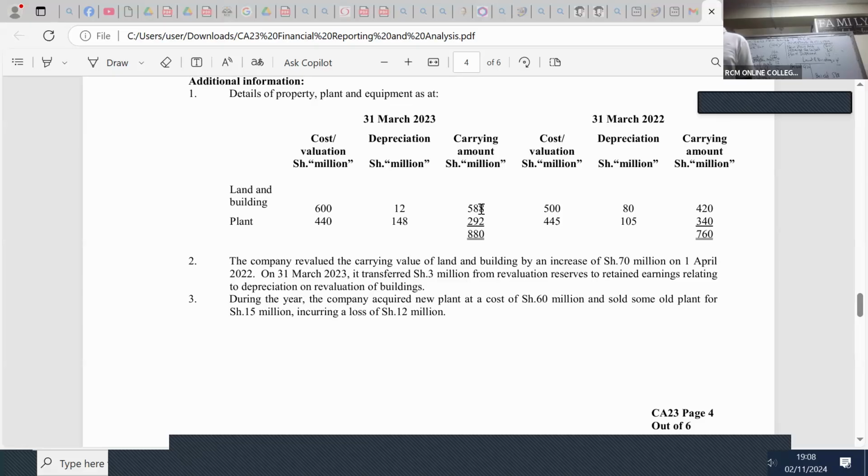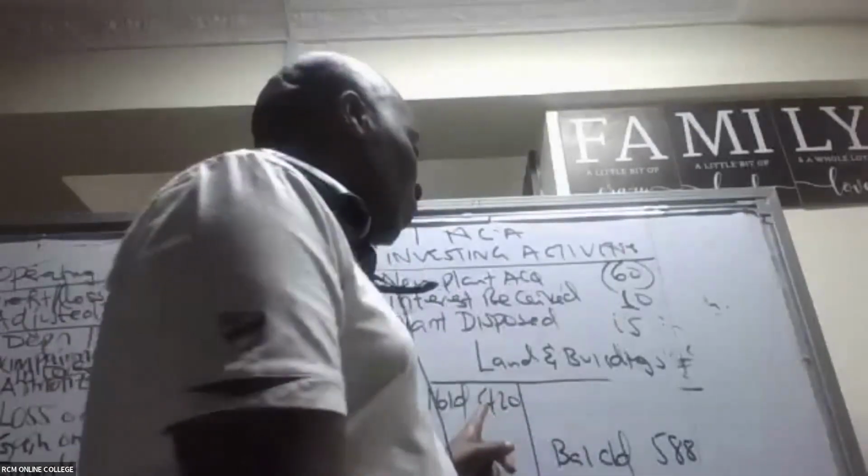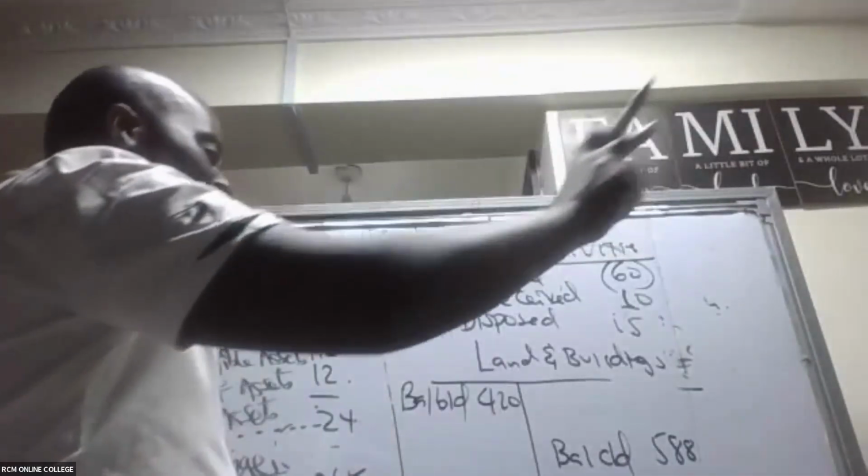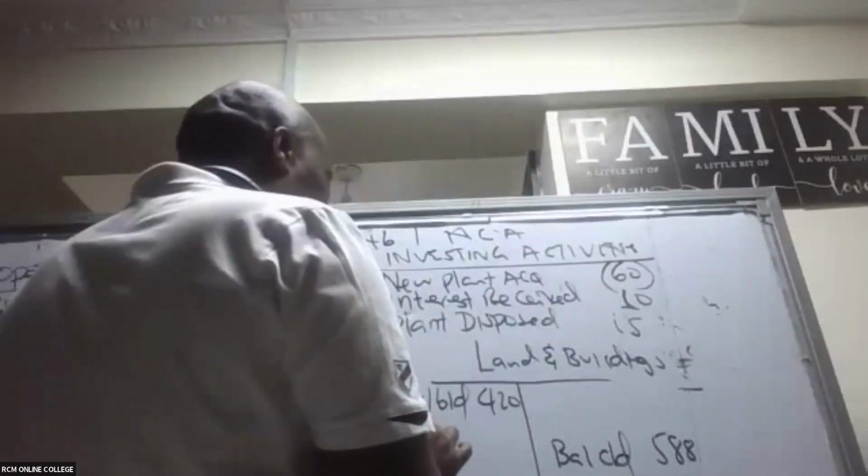Ladies and gentlemen, what else have they told us? The next thing they have told us, which will make my land and buildings go up, is in note number 2. The company revalued the carrying value of land and buildings by an increase of 70 on 1st April 2022. So there is a revaluation upwards of 70. We shall debit this account and credit the provisions, the revaluation gain.